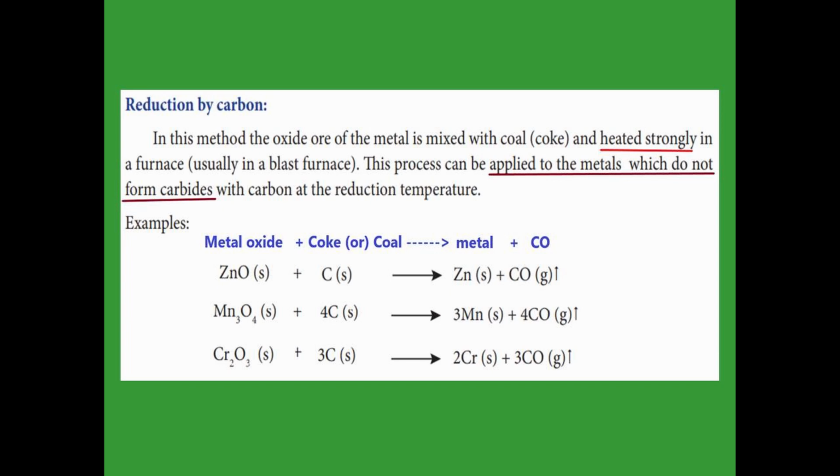Okay. For that, examples are given. Zinc oxide, when it reacts with the coke or coal, the oxygen is taken away by carbon, carbon becomes carbon monoxide, and zinc oxide becomes zinc, that is the metal form. And Mn3O4, that is manganese oxide, when it reacts with the carbon, the oxygen is taken away from the manganese oxide, and it becomes manganese metal, and carbon becomes carbon monoxide. The same way chromic oxide, when it is reacted with the carbon, the oxygen is taken away as carbon monoxide, and chromic oxide becomes impure chromium metal. Okay.